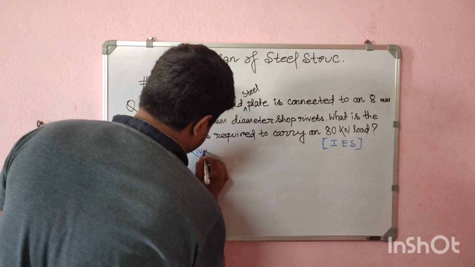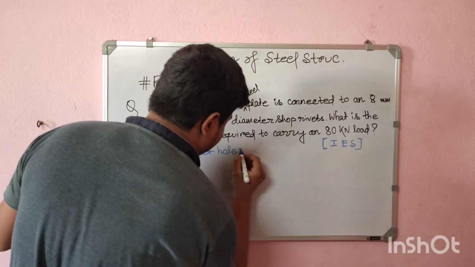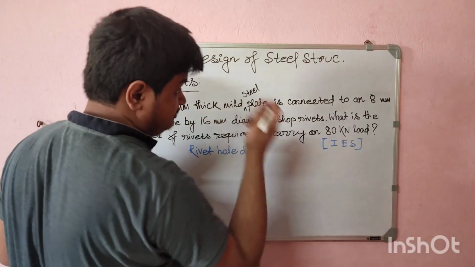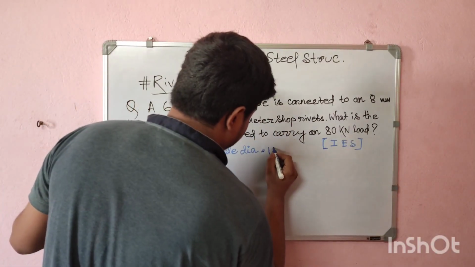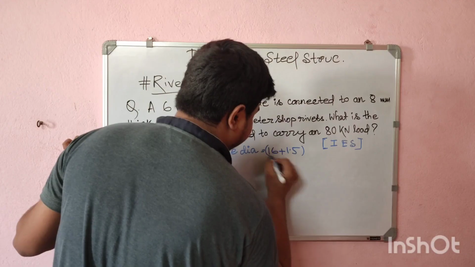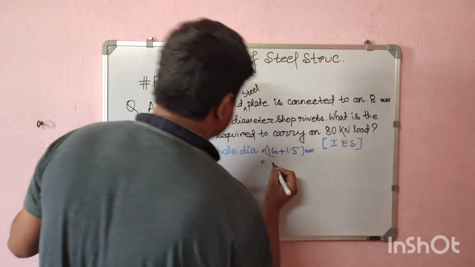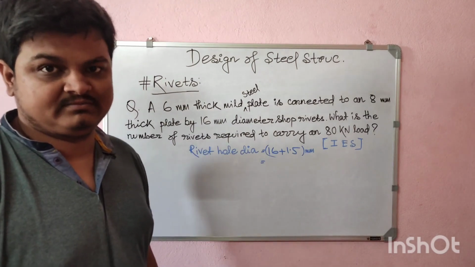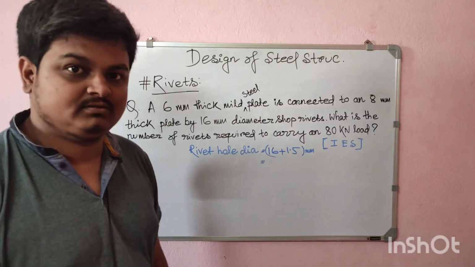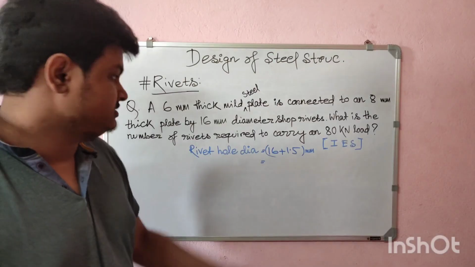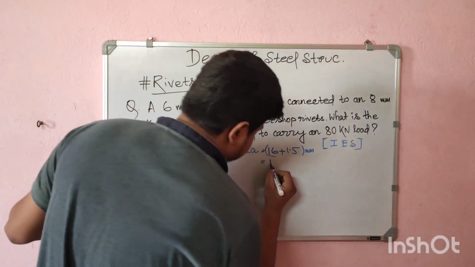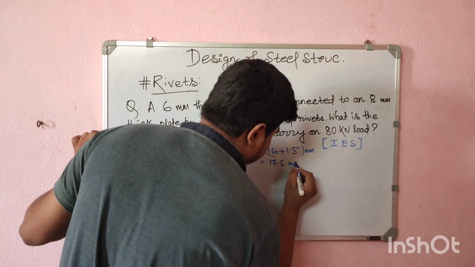So the rivet hole dia is, we know, 16 plus 1.5 millimeter, because it is less than 25 millimeter. If it is above 25 millimeter, then a different value we have to add. As it is less than 25, we will be adding 1.5, so that is 17.5 millimeter.